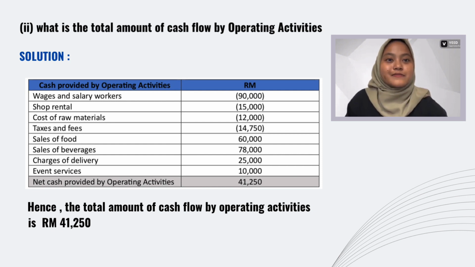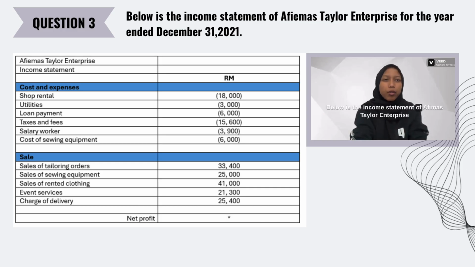Thank you. Below is the income statement of Afimas Tailor Enterprise for the year ended December 31st, 2021. There are two things in the income statement, which are costs and expenses and sales. Under the costs and expenses are shop rental, utilities, loan payment, taxes and fees, salary worker, and cost of sewing equipment.